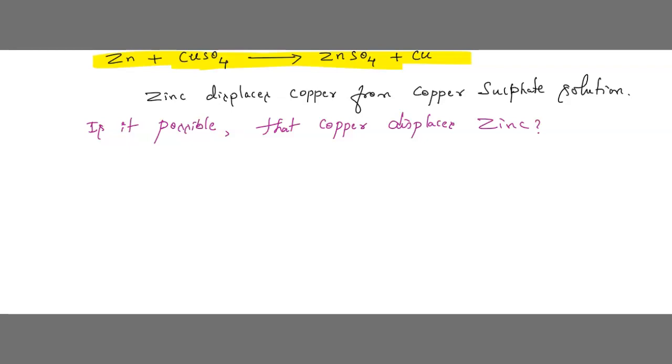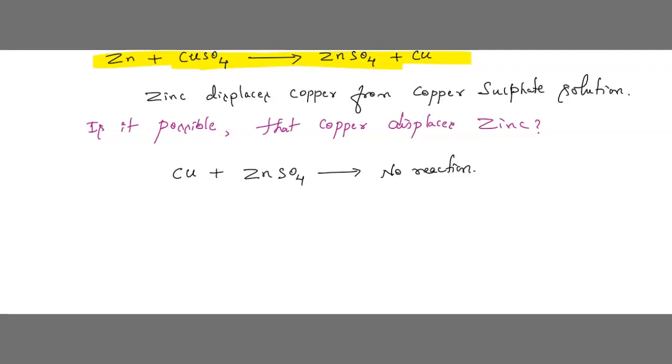For example, is this reaction possible when copper reacts with zinc sulfate? Is it possible that no reaction takes place? Is no reaction going to take place?